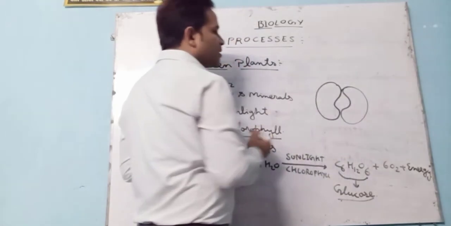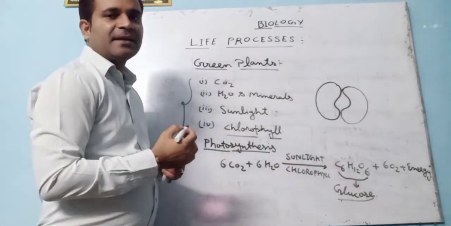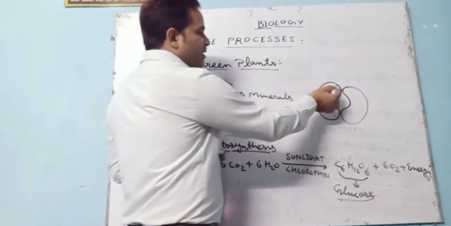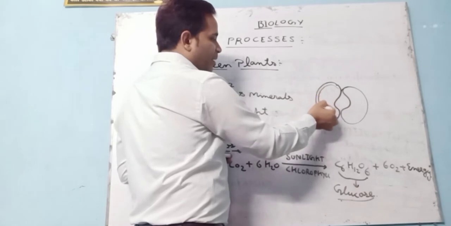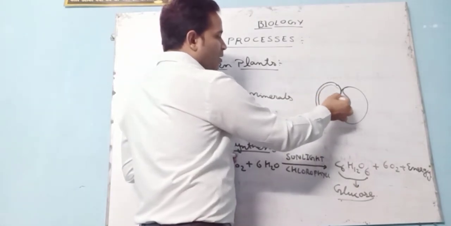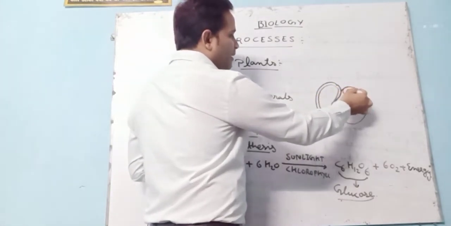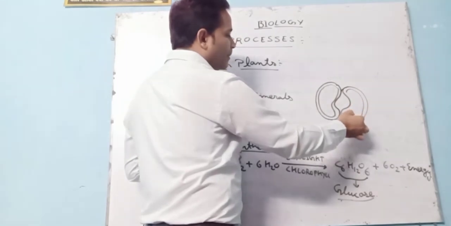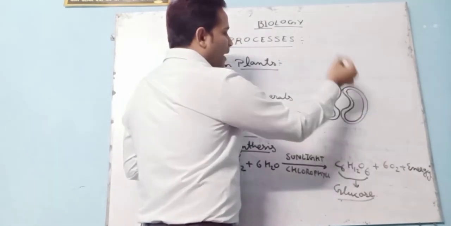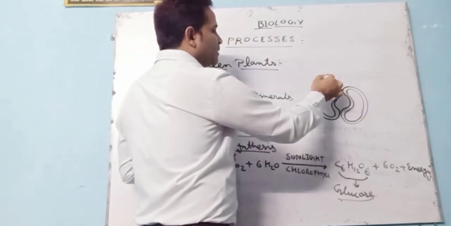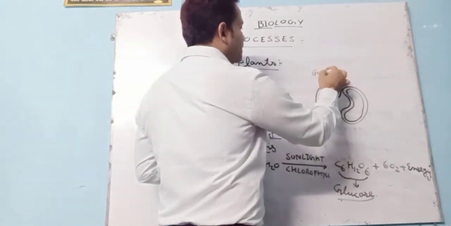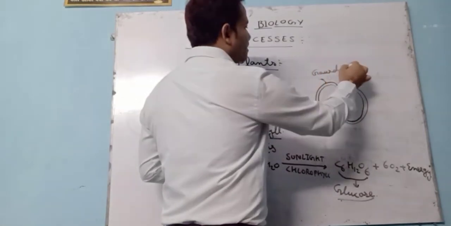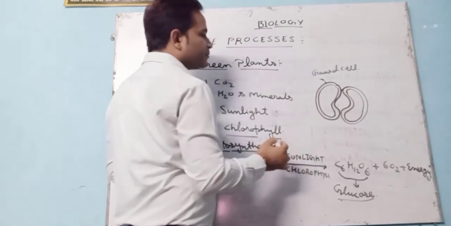See here, this one is what? A bean shape like structure which has a double layered membrane. And that membrane is termed, this one is the guard cell. This one is what? Guard cell.